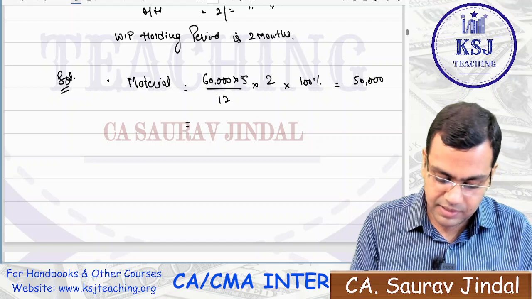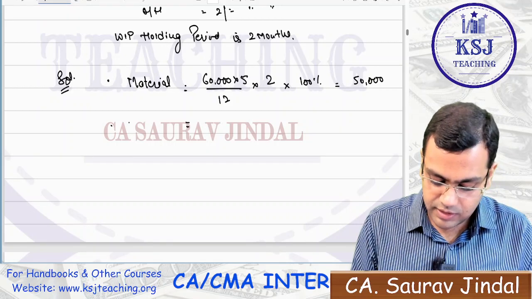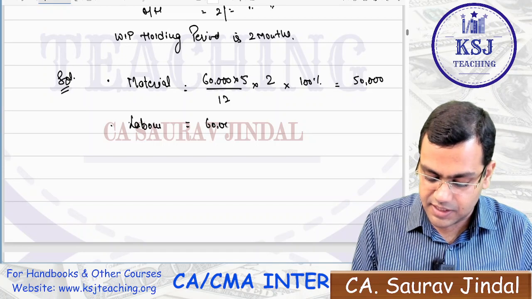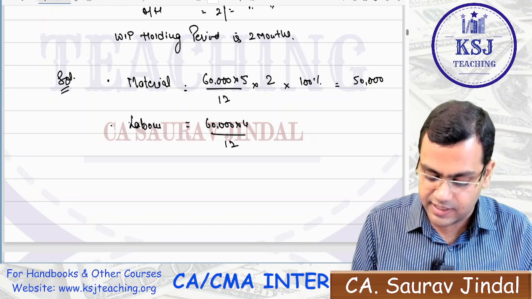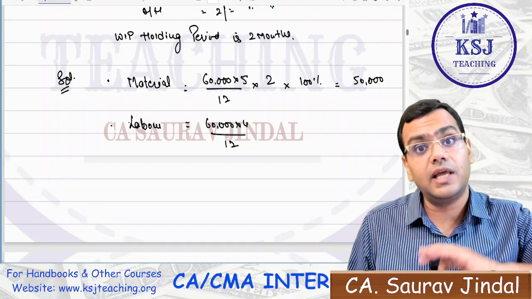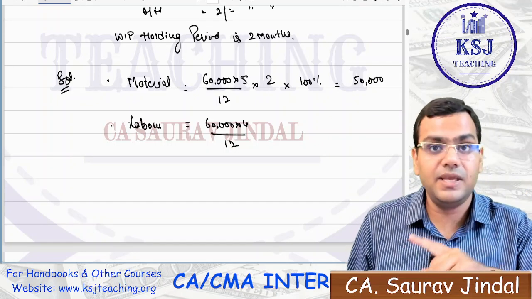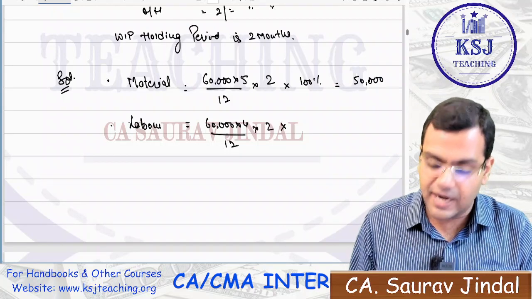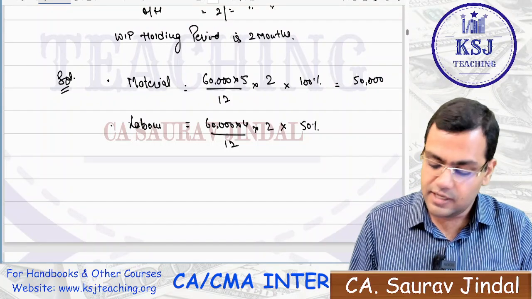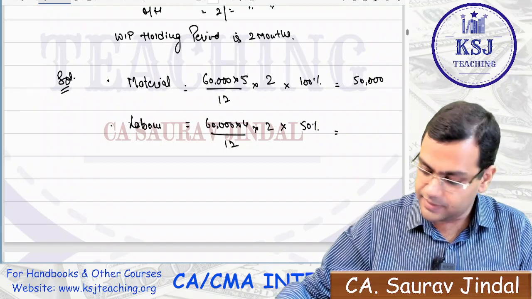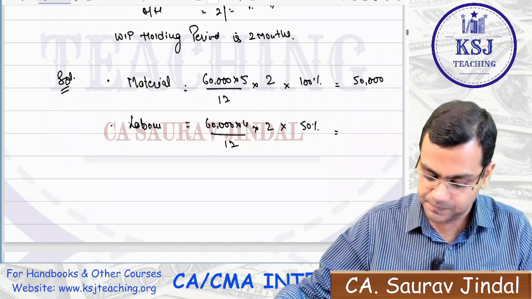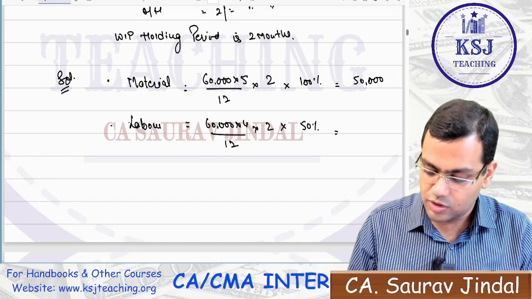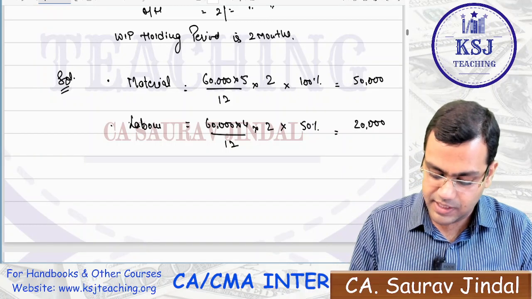Now, what about the labor, sir? The labor will be 60,000 multiplied by 4, divided by 12. Now, 4 rupees will be the cost of the whole year, right? Multiplied by 2, multiplied by degree of completion to be taken as 50%, sir, right? 60,000 multiplied by 4 divided by 12 multiplied by 2 divided by 2, that comes to 20,000 rupees.